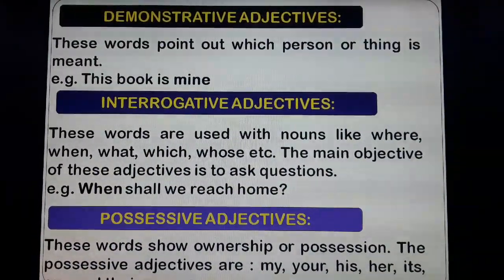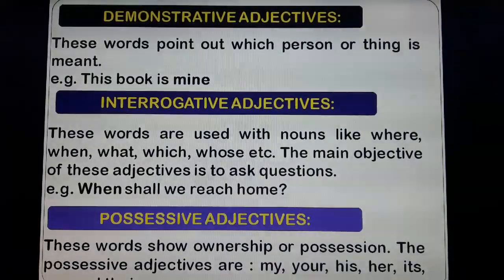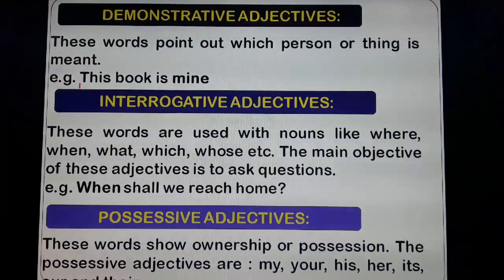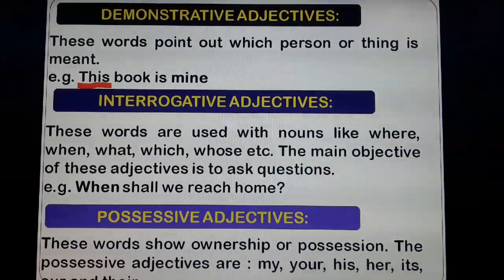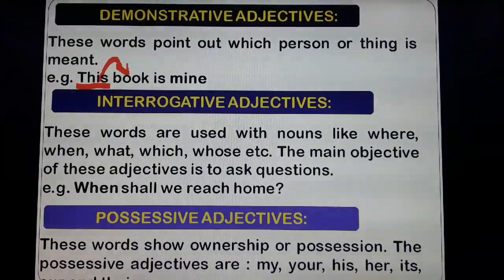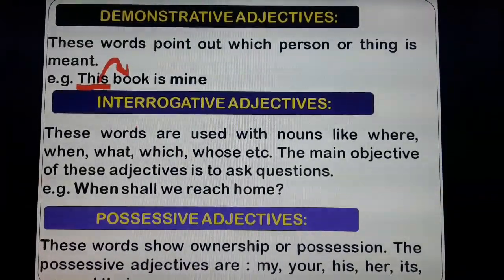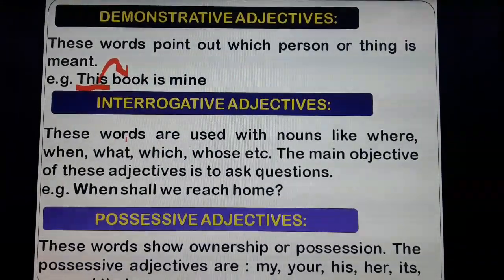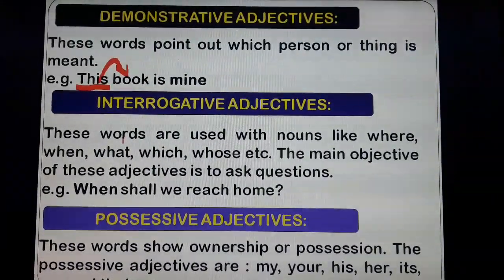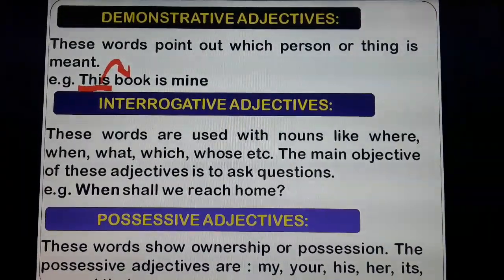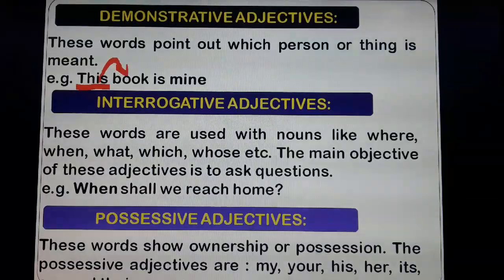Demonstrative adjectives. These words point out which person or thing is meant. This book is mine. So, the word this is a demonstrative adjective since it is speaking something about the noun, that is the book. Interrogative adjectives. These words are used with nouns, like where, when, what, which, whose, etc. The main objective of these adjectives is to ask questions.